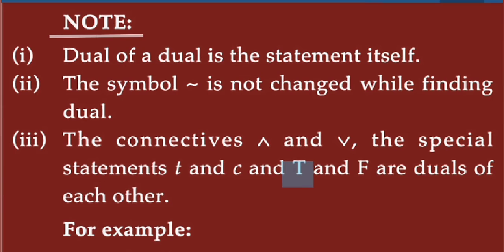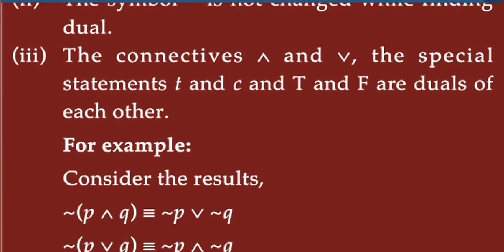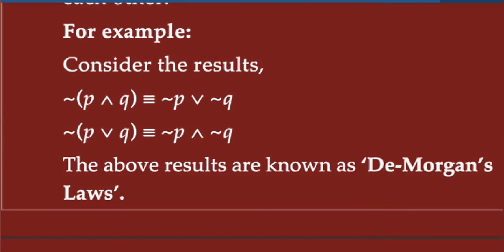See in an example, then we understand. Next example. Consider first this statement: negation of (P and Q) is equivalent to negation P or negation Q. And second, negation of (P or Q) is equivalent to negation P and negation Q. The above results are known as De Morgan's law.